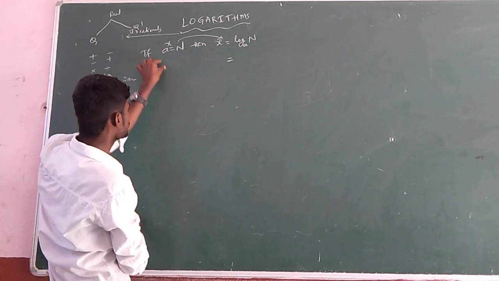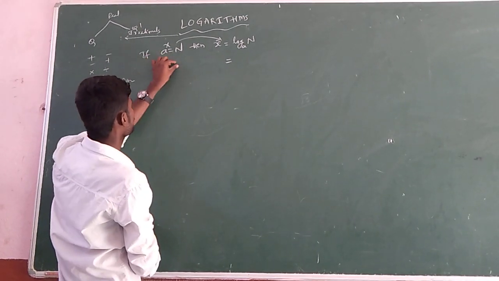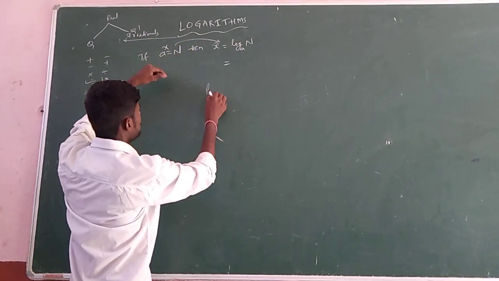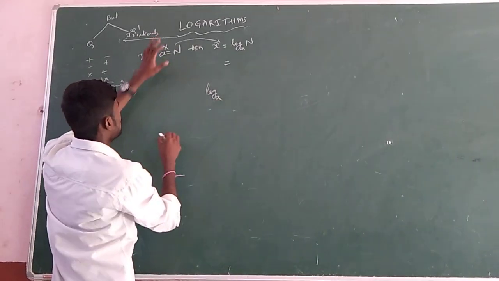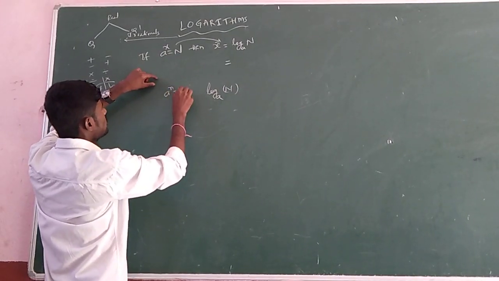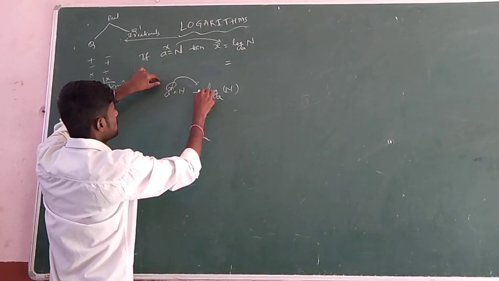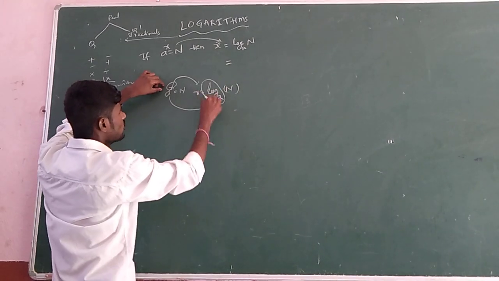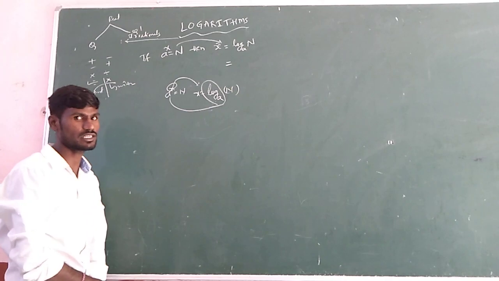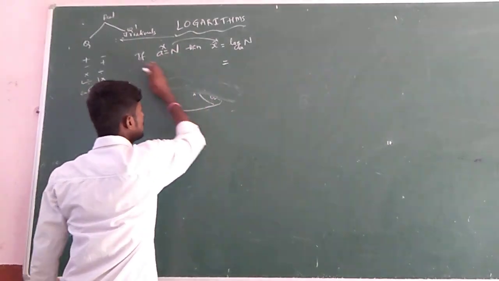Then a is transposed to the opposite side. Here a is the base. If it is transposed to the opposite side, it becomes logarithm of base a, and the right side already has the number n. Means a power x equals n. If you want to find x, a is transposed and it becomes log base a, then the number n as it is. In that way logarithms are evaluated.